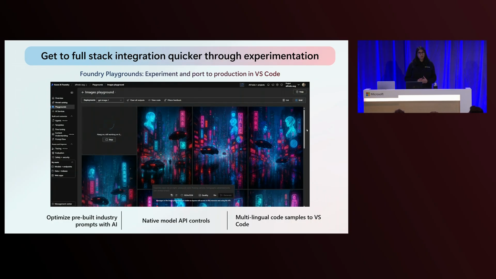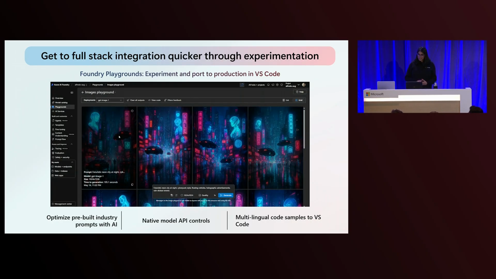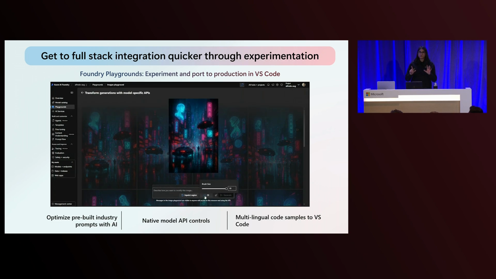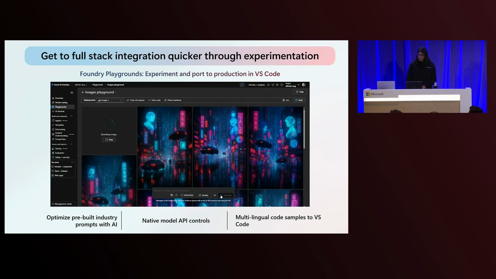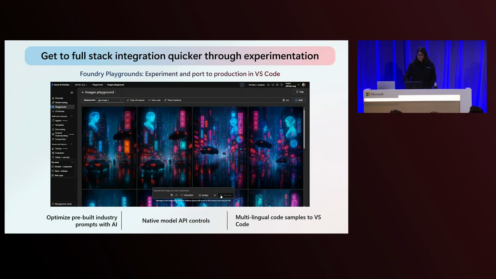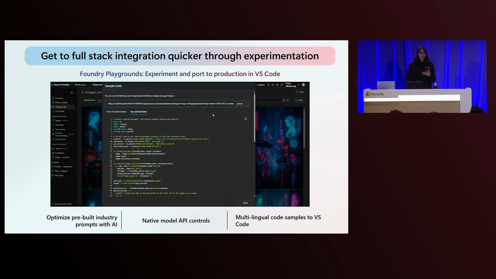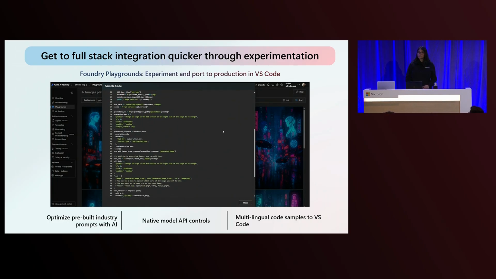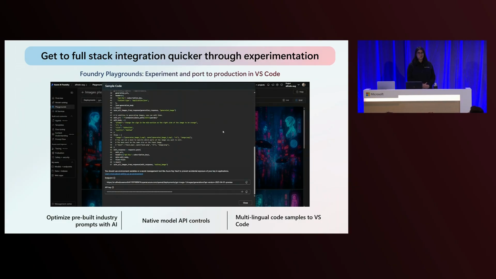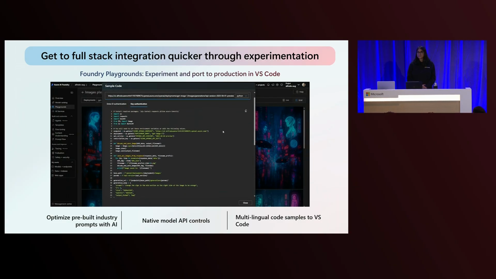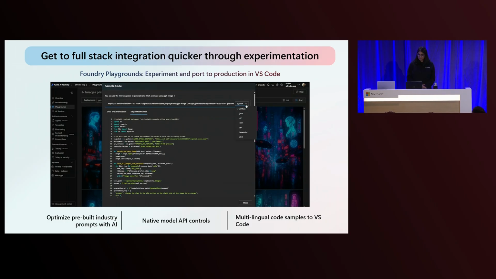You can experiment with text prompts, adjust your various generation controls, and explore editing variations, all supported by native model API support. So whatever model that you select is naturally reflected within the playground. You can validate the API behavior, test edge cases, and inspect responses directly in a very interactive console. You're able to debug and tune prompts and build your own prompt variations available in the playground, grounded in model behavior. And of course, you have access to multilingual code samples that represent per generation, and you can easily port that to your IDE of choice.